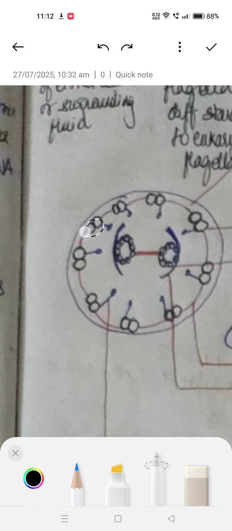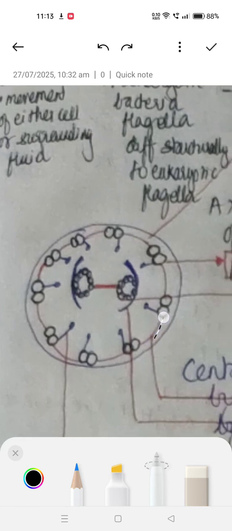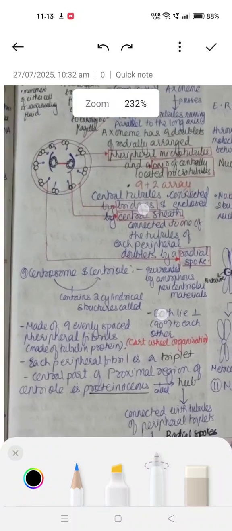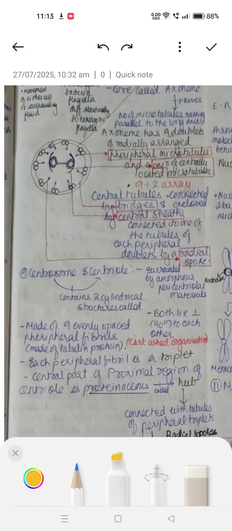Now these are the 9 doublets. 2 is there, so 9 plus 2 array: 9 peripheral microtubules, 2 centrally located microtubules, and then we have this sheet-shaped structure. This is known as the central sheet, and this is the bridge which is connecting them, and these ones are the radial spokes. Okay. Next we have centrosomes and centrioles, which are surrounded by amorphous pericentriolar materials.